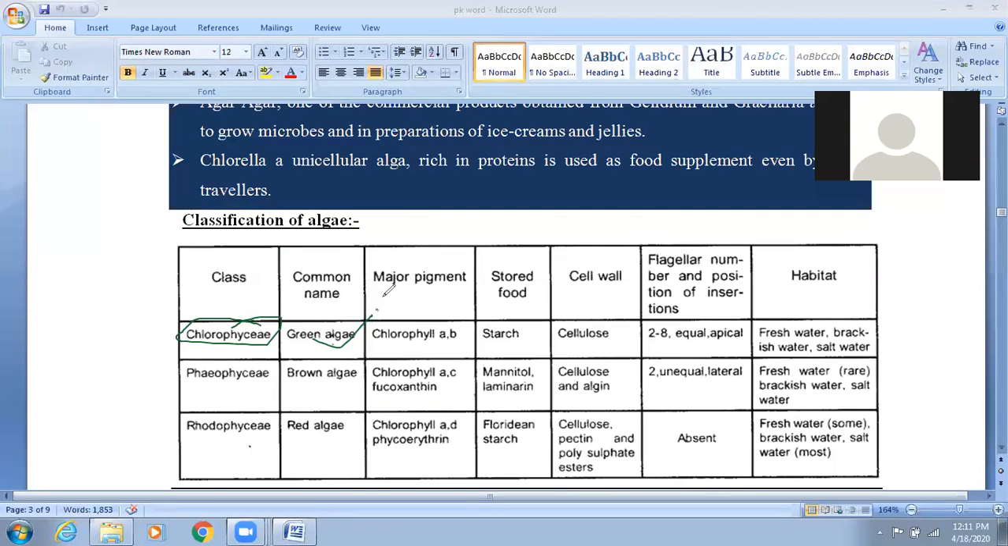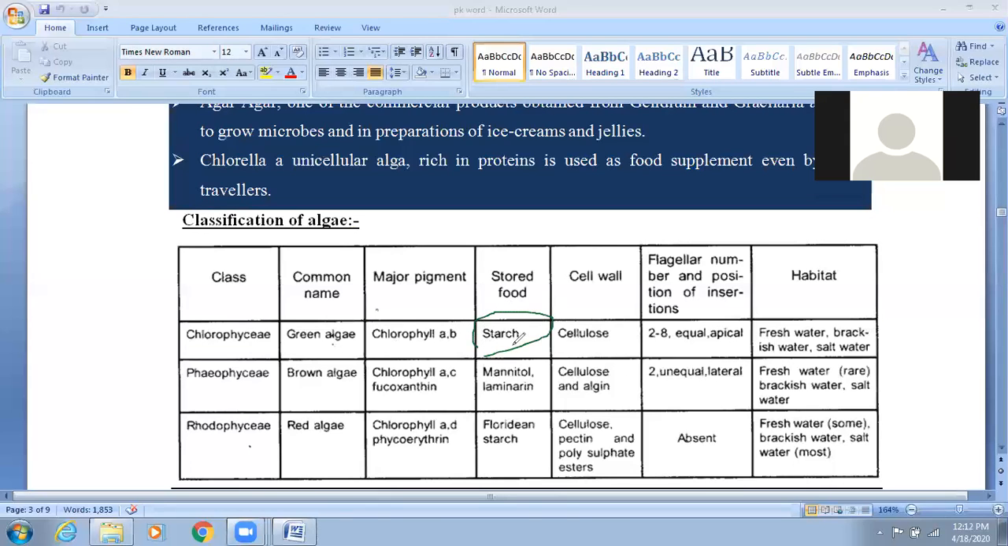They vary in their secondary component, meaning the second component. Chlorophyceae has chlorophyll B, Phaeophyceae has chlorophyll C, and Rhodophyceae has chlorophyll D. Okay, so these are the components of the pigments. Reserve food material, you know very well: the plant reserve food material is starch, the animal reserve food material is glycogen, and the fungus reserve food material is also glycogen.